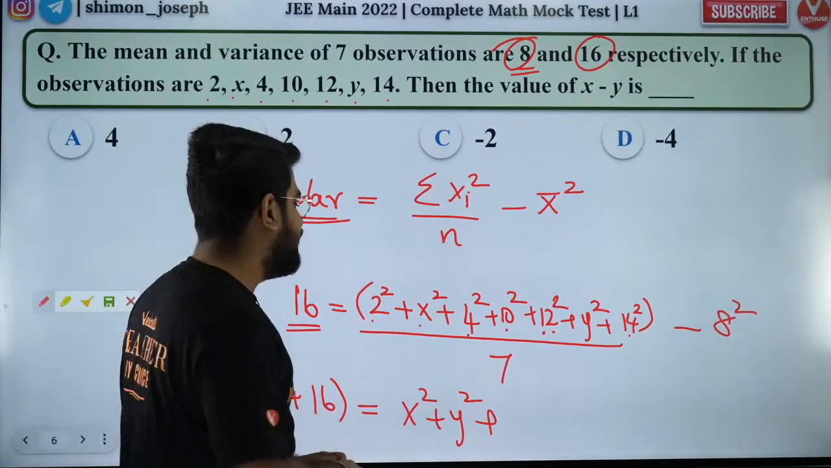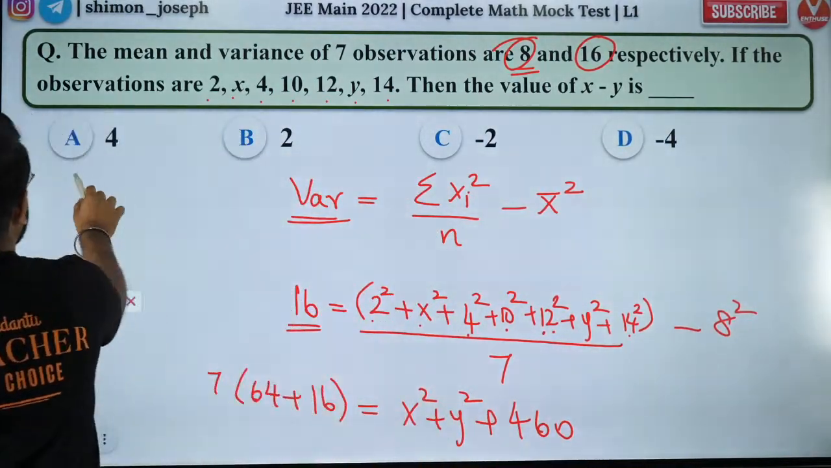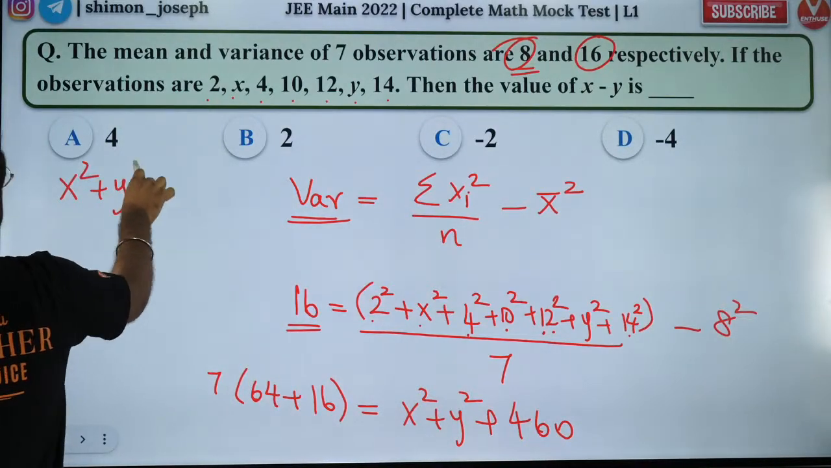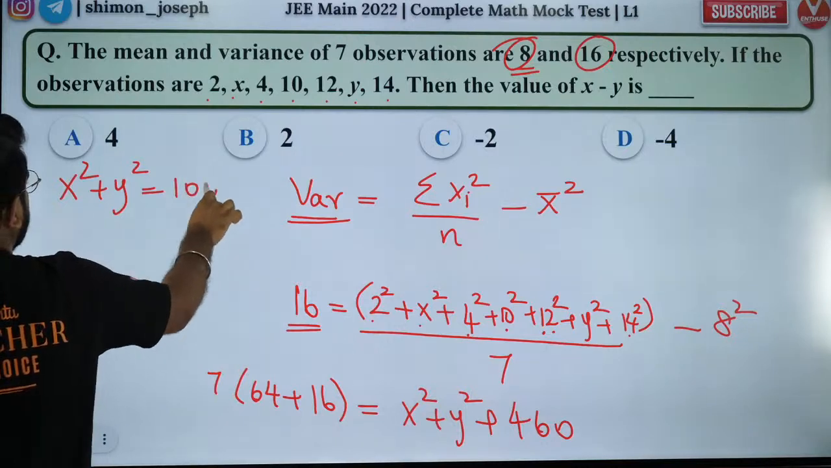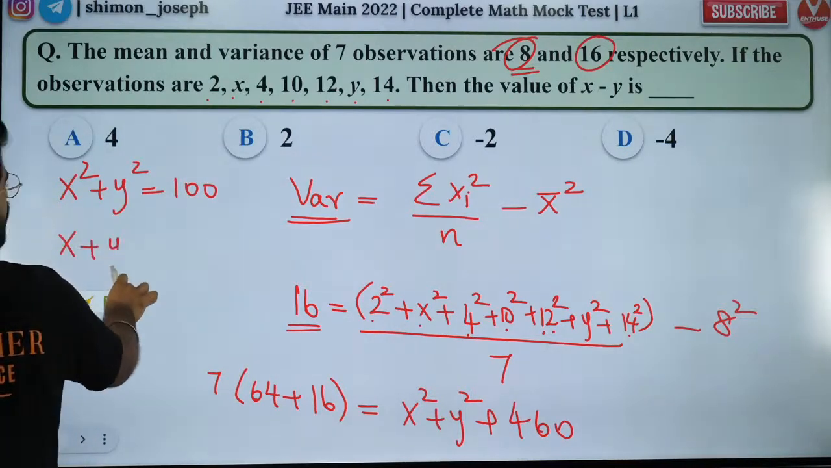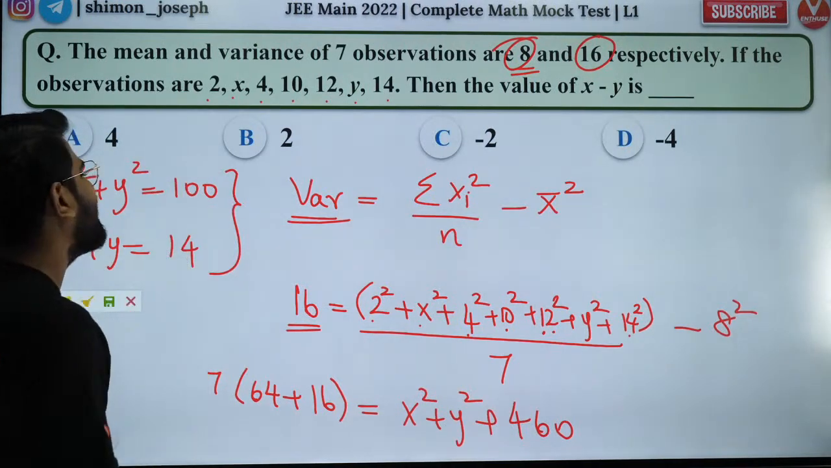464, 460. So 460 will be the answer. So I'll have x square plus y square equal to how much? 80 into 7, 560. 560 minus 460 is 100. So x plus y is 14. So 2 equations, 2 unknowns. Solve it and get the answer.